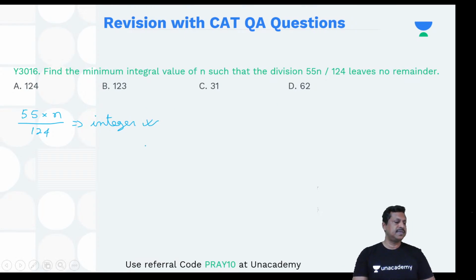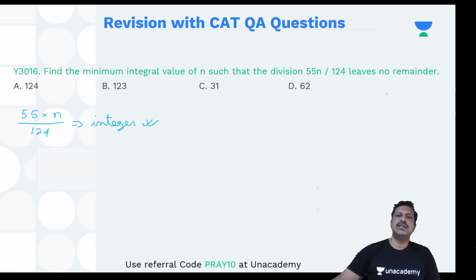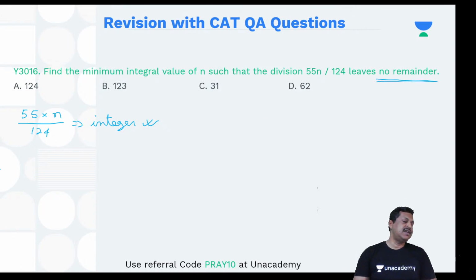If you can understand this leaves no remainder, I can understand in this way that it is exactly divisible, and if I divide, I'll get integer. Okay. So what should be my answer? What is the minimum value of n is the question. I just disintegrate and find out how the things are moving. Okay. You can write the answer in the chat box if you want. What should be the answer? Options are available with you.